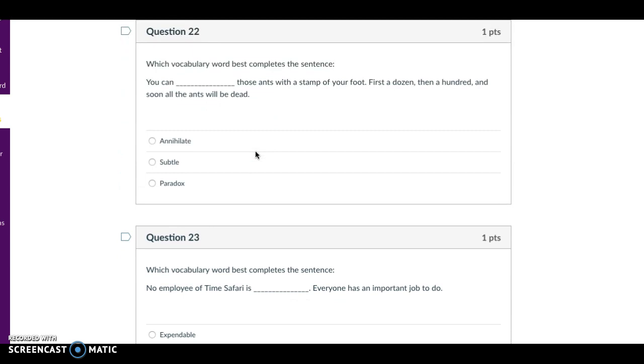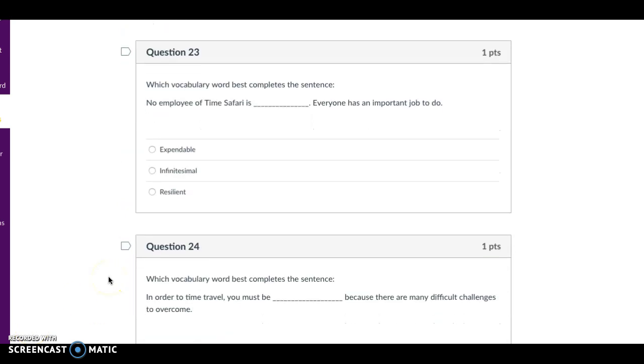Question 22. Which vocabulary word best completes the sentence? You can blank those ants with the stamp of your foot. First a dozen, then 100, and soon all the ants will be dead. Subtle or paradox?